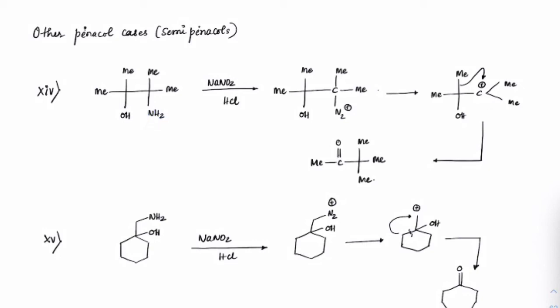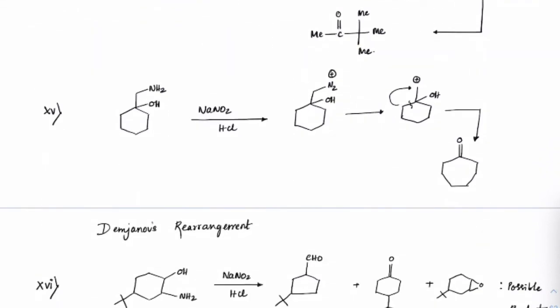So NH2 will become N2+, and you will realize that N2+ on an alkyl is highly unstable and it forms a carbocation. And once you get the carbocation, migration will take place and you will get pinacolone. That's why these are called semi-pinacols. I guess you guys understood that.